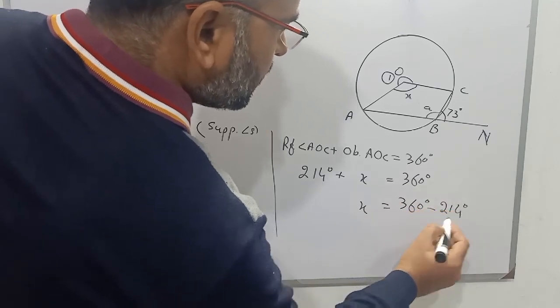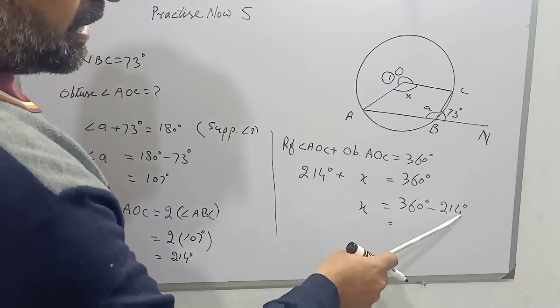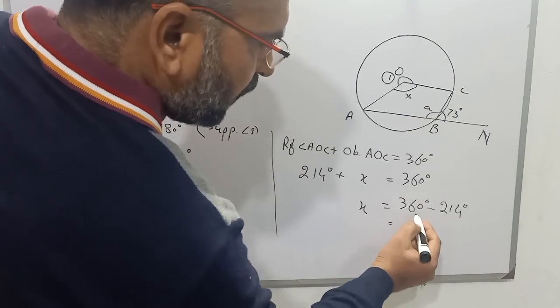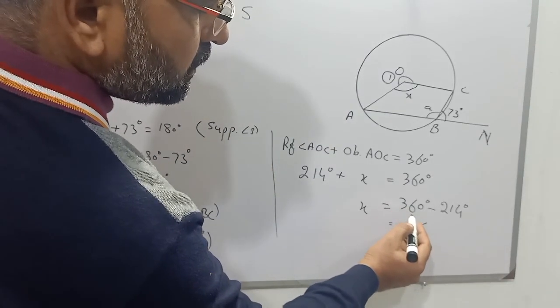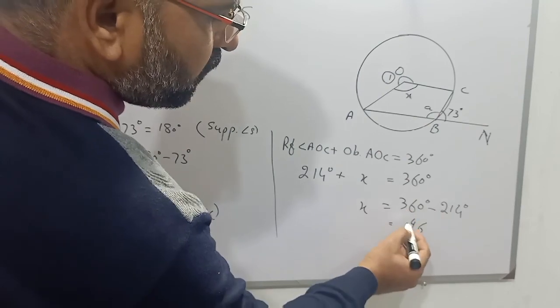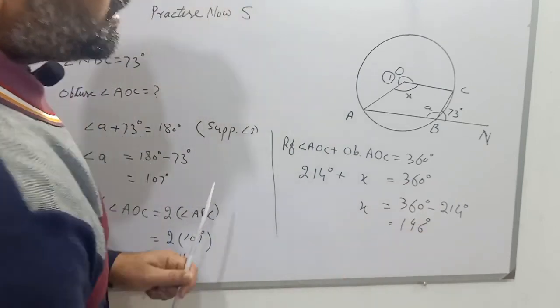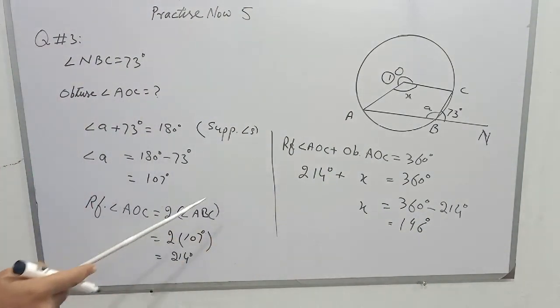minus 214 degrees. Now subtract 214 from 360: subtract 4 from 10 and we will have 6, 1 from 5 and that is 4, and students, 2 from 3 that is 1. So the value of X is 146 degrees and that is the answer of this question.